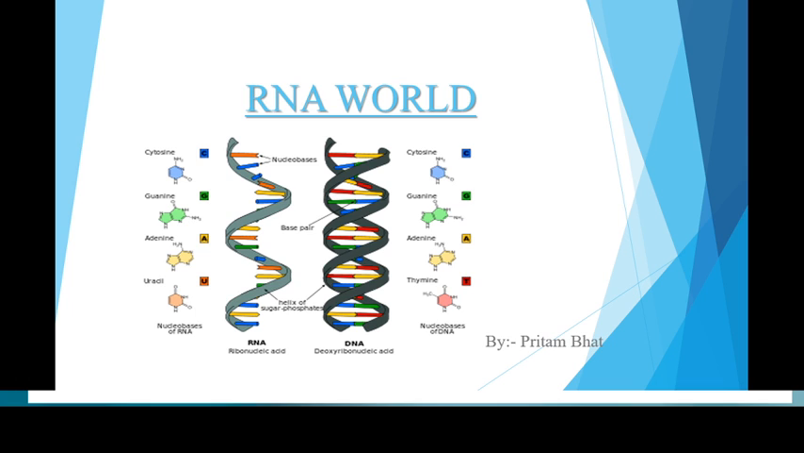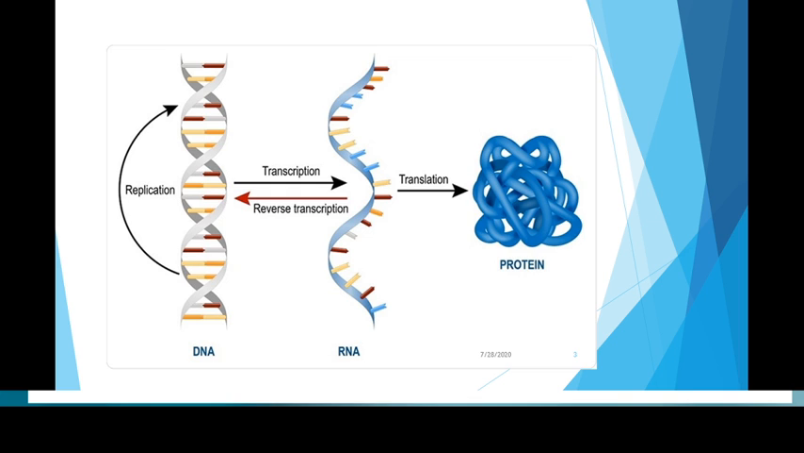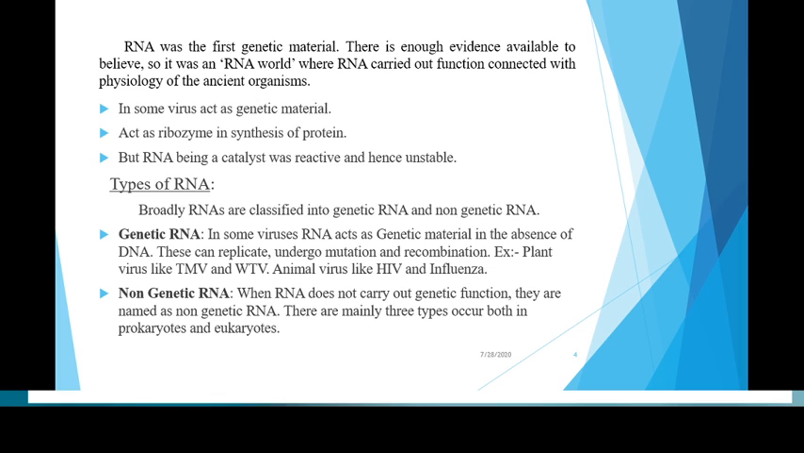This is Pritham Bhatt. Today we will discuss the RNA world. In our previous classes, we discussed the central dogma, where DNA was converted to RNA by the process called transcription, and the RNA was converted to protein by the process called translation. What is RNA, how many types of RNA there are, and the structure of RNA will be studied in this class.